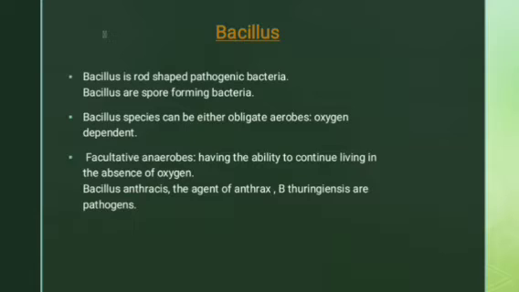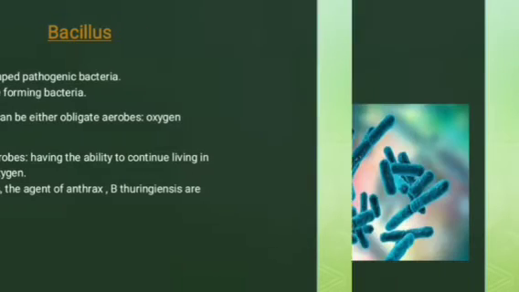It is Bacillus. Okay, B represents Bacillus. So Bacillus thuringiensis are pathogens. These are the pathogens which are induced in the plants. Okay, so there is one example of Bacillus thuringiensis. It is called Bt cotton. Bacillus thuringiensis is induced in the cotton plant. So it is one kind of pathogen.